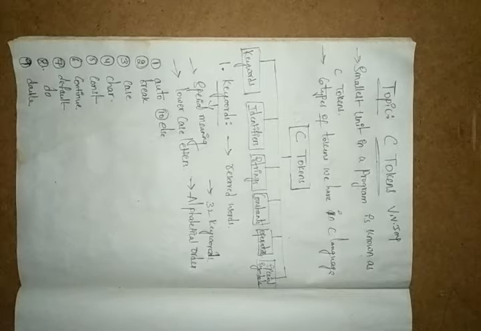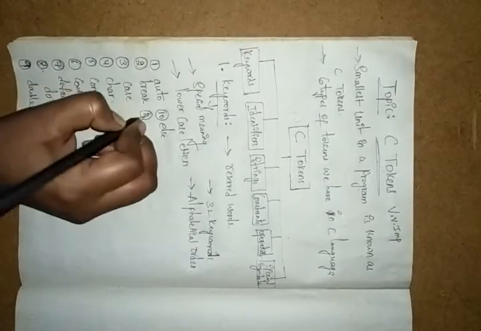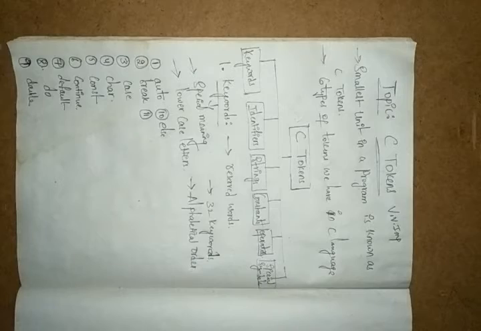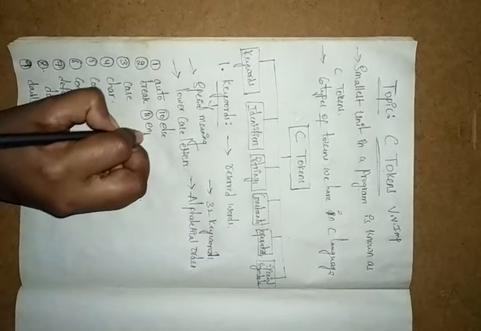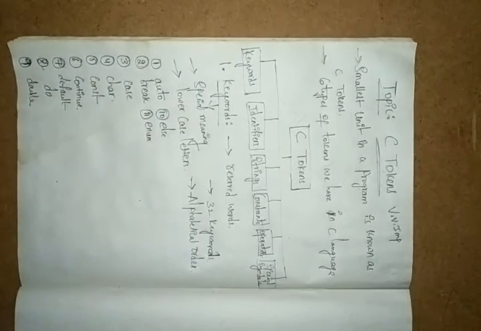Next we have the 11th one, enum. What is enum? Enum means enumerated data type. It defines a named set of integer constants starting with 0.